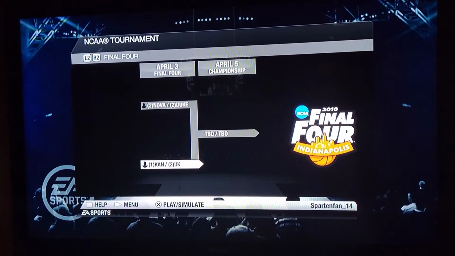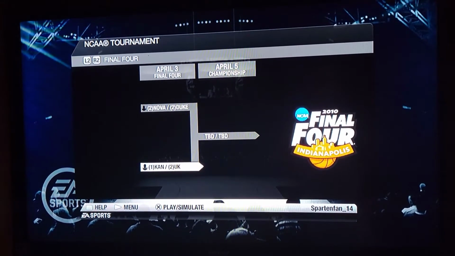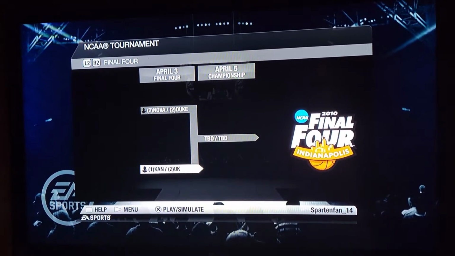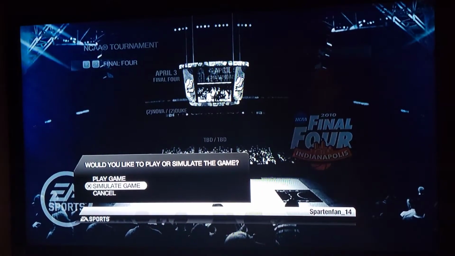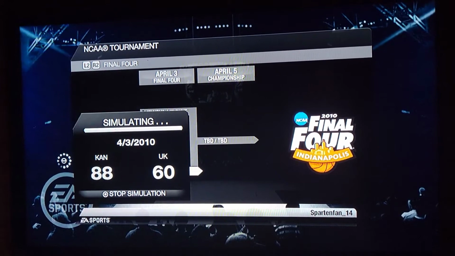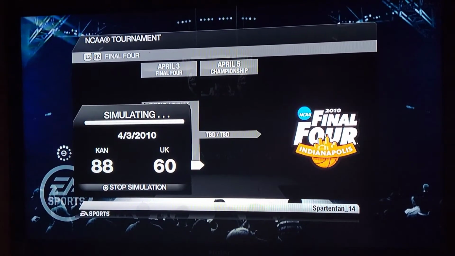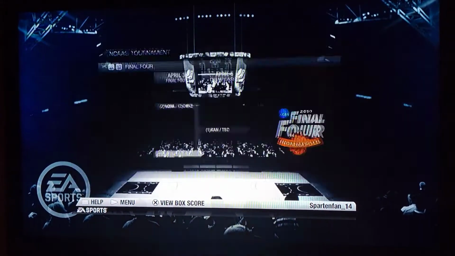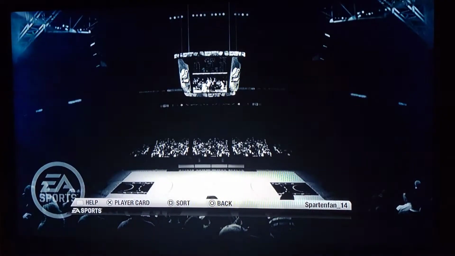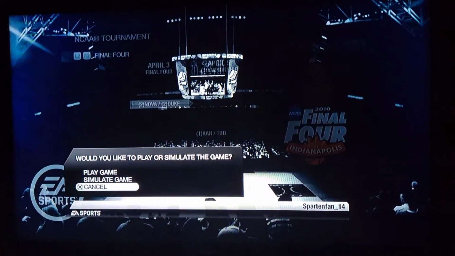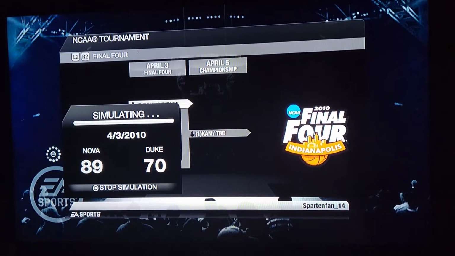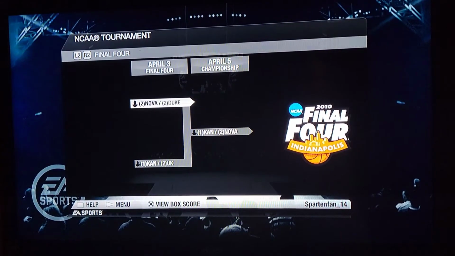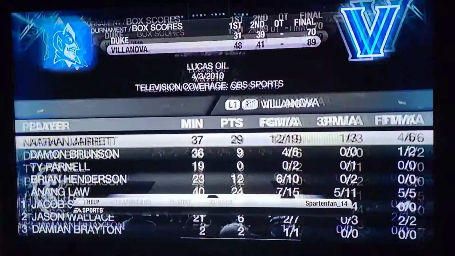Kansas versus Kentucky. And Villanova versus Duke. This is going to be interesting. Kansas squeaks by UK. They are in the championship. Nova versus Duke. And Villanova versus Kansas in the championship game.